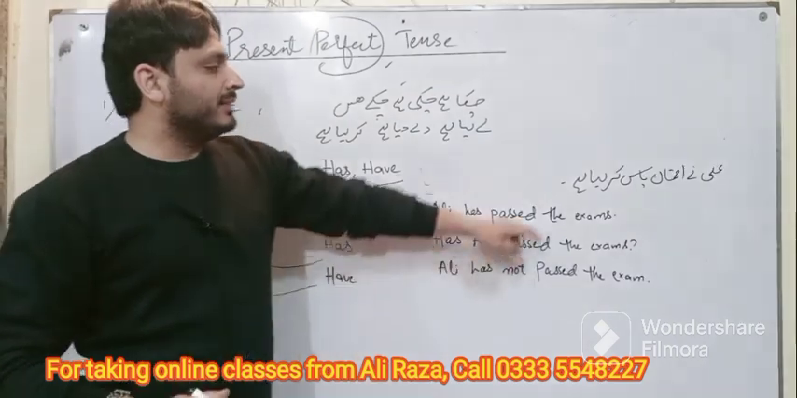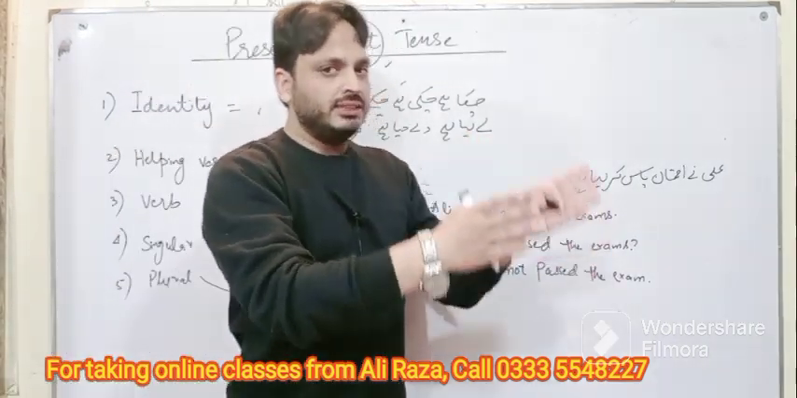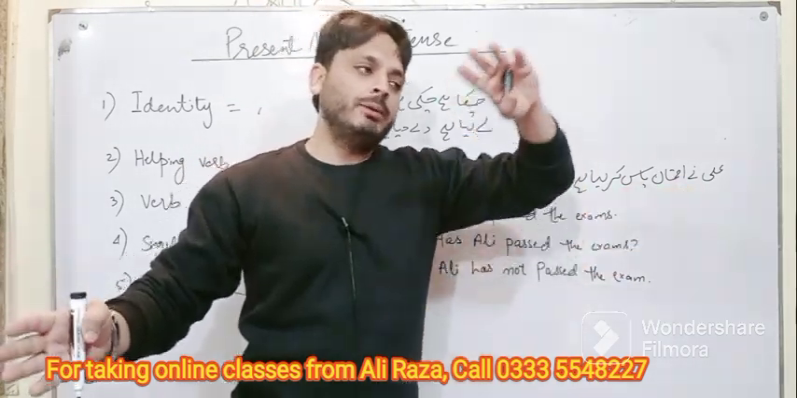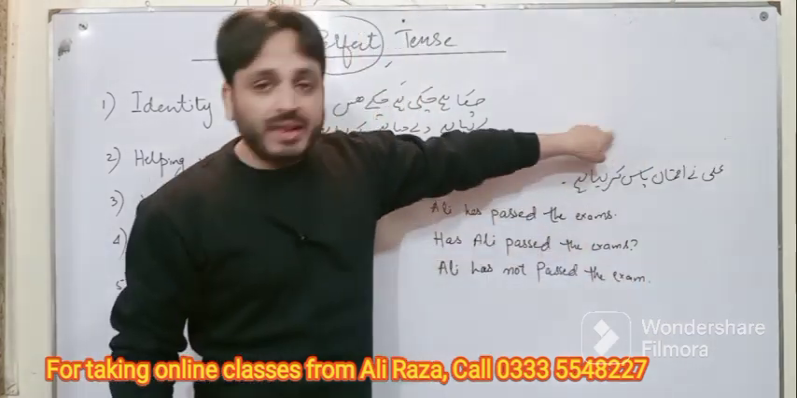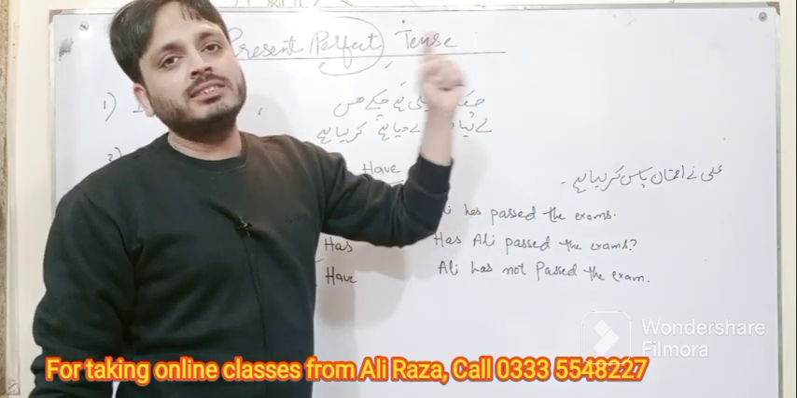Now let's see an example. Ali ने इम्तिहान पास कर लिया. It means the action of passing the exam has been done in present. So this is present perfect tense. उसने इम्तिहान पास कर लिया है. So it is present perfect once you have decided the tense respectively, the tense is present perfect.